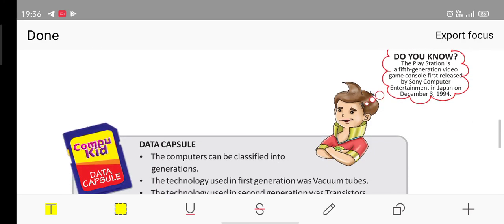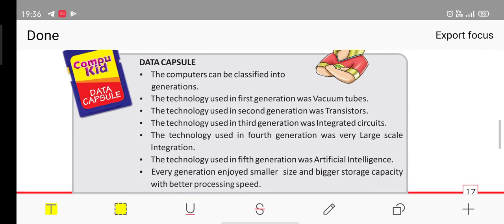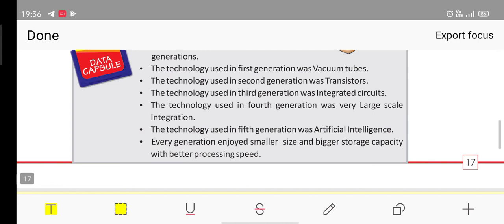Okay, let's see what is here. Do you know a PlayStation is a fifth generation video game console first released by Sony Computer Entertainment in Japan on December 3, 1994. The computers can be classified into generations. It is just a summary. The technology used in first generation was vacuum tubes. The technology used in the second generation was transistors.